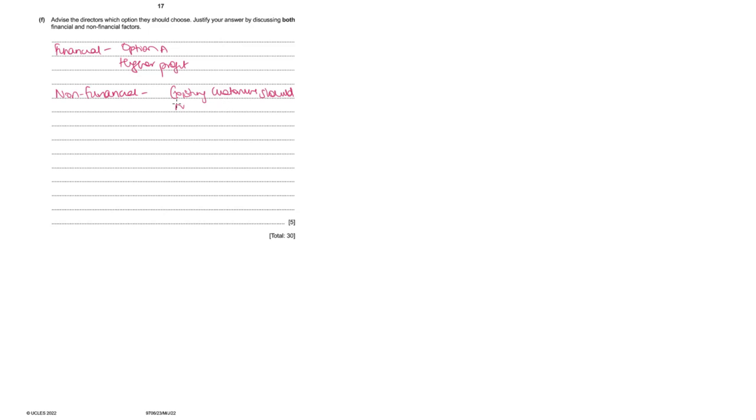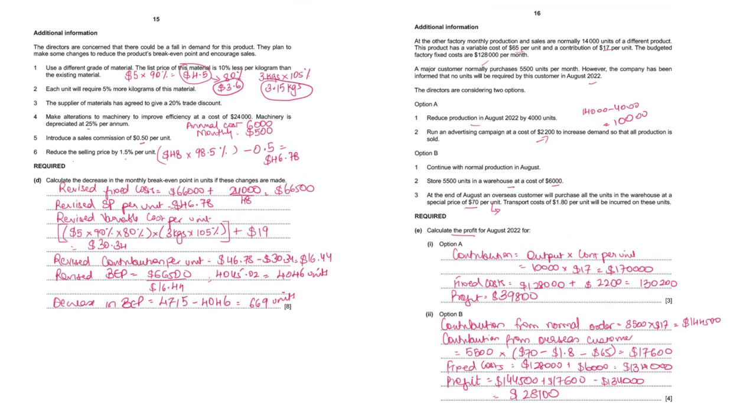Existing customers should not be aware of the special order. Then you could also say that the overseas customer should not resell the products to the business's own customers at lower than normal selling price. Otherwise, it will be the same thing. The customers would come to know that the business is offering lower selling prices to other customers, and it will be bad for the reputation.